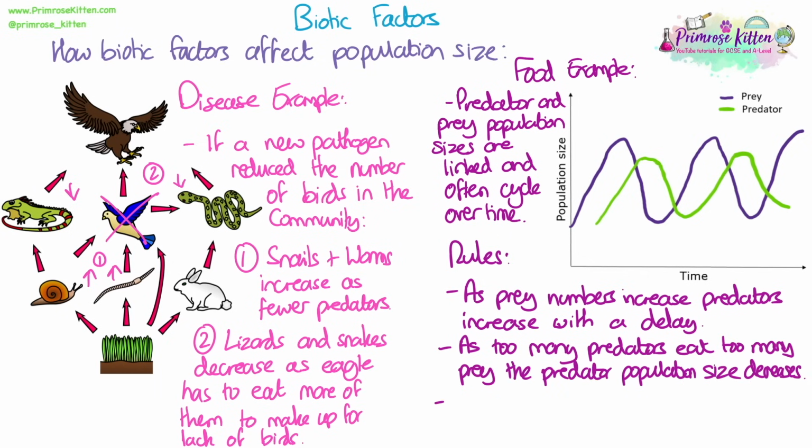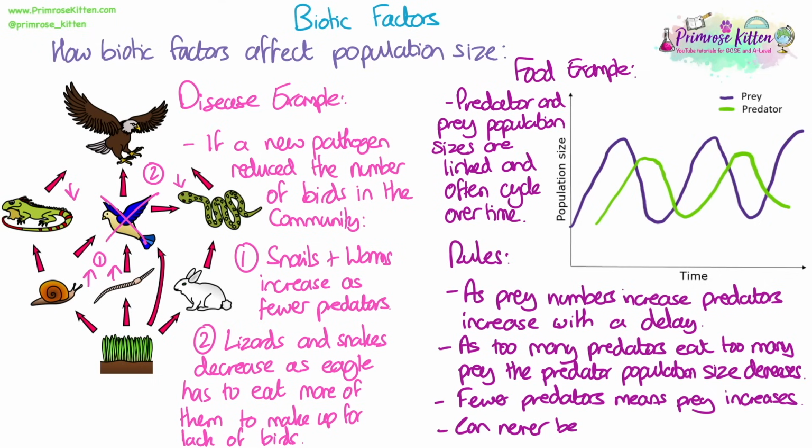As the population size of the predators increases, they might eat too many prey, and so then the predator population size will decrease because they now have a lack of food. When the predator numbers are low, fewer predators means that the prey numbers can then increase because more of them can survive to reproduce. If you were sketching these graphs, remember there can never be more predators than there are prey. And also the predator graph should always be lower and shifted to the right.